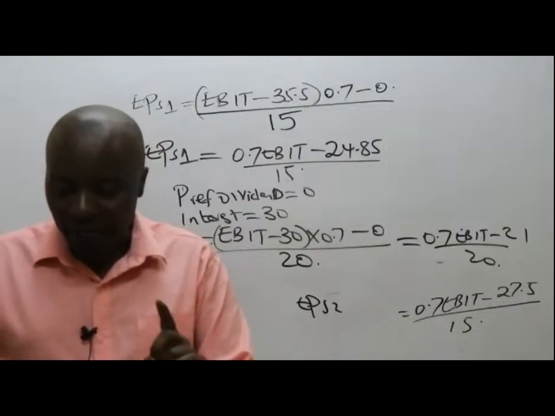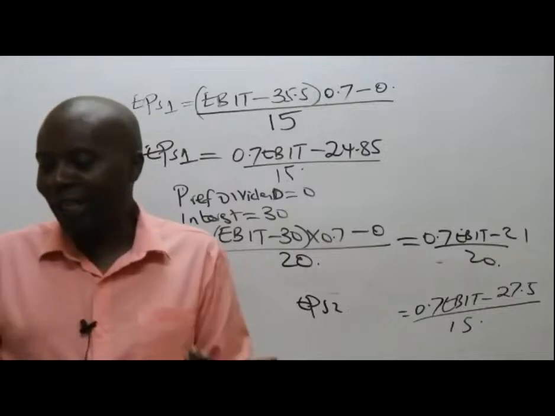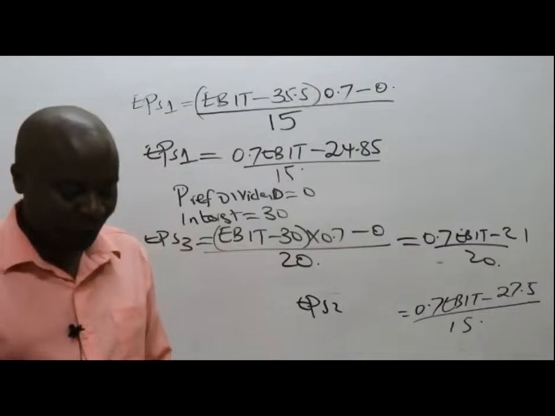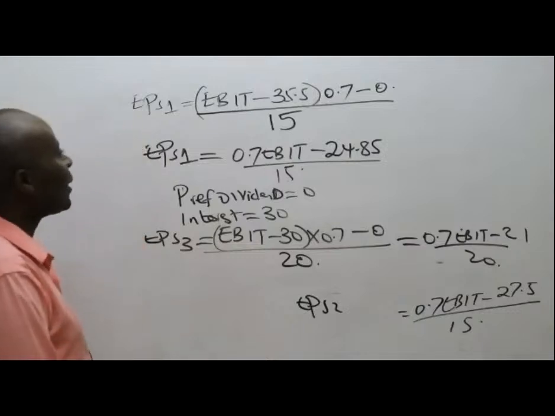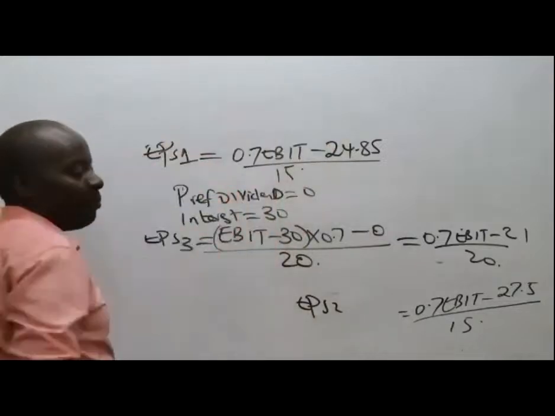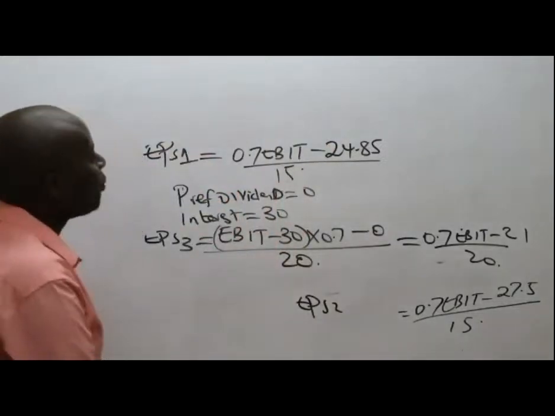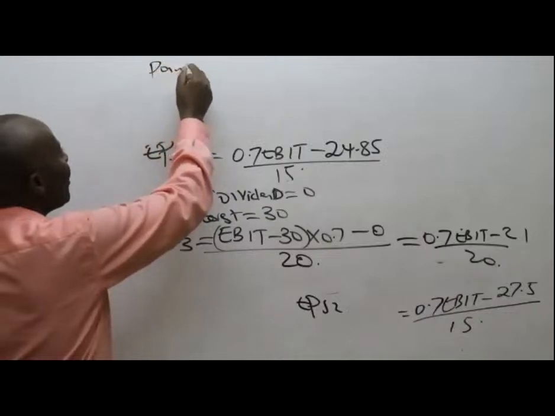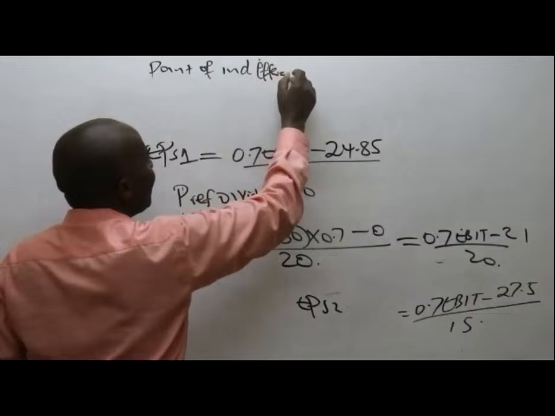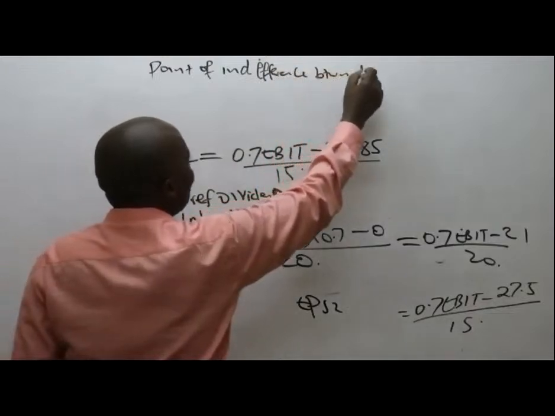So they want us to calculate the EBIT and the EPS at the point of indifference between the following options. A, options 1 and 3. Already these students have the answers, and they want me to explain so much. So, point of indifference between option 1 and option 3.